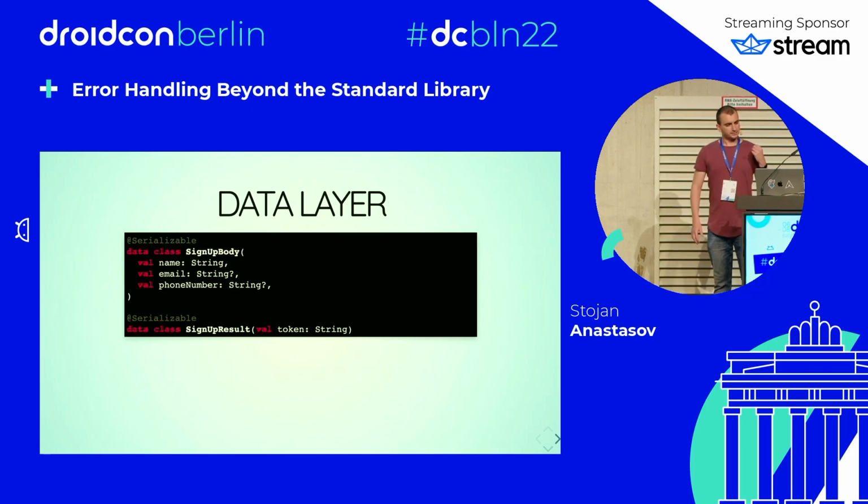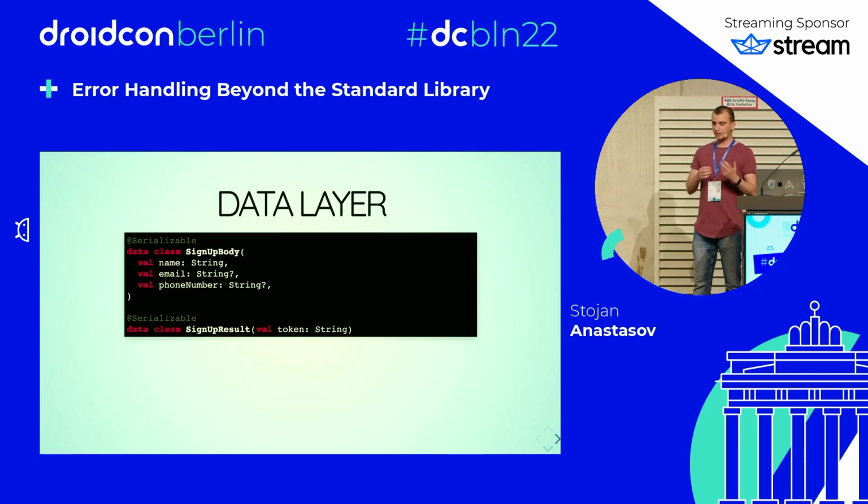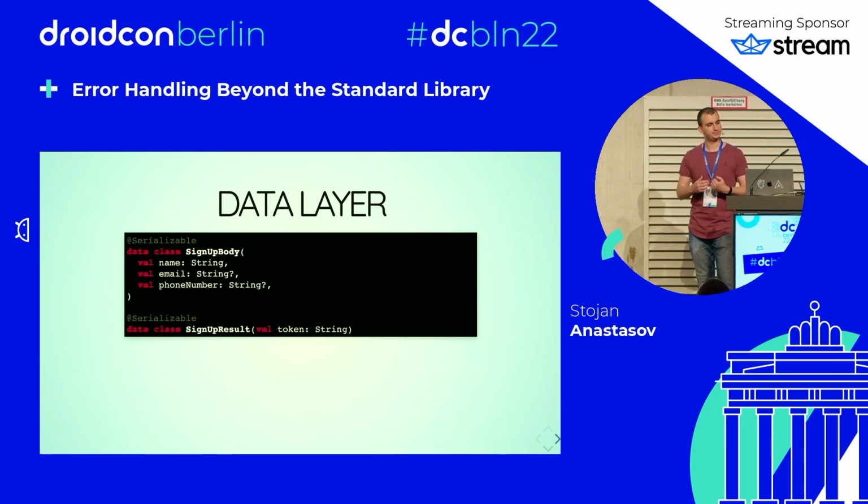OK, let's code the app now on the happy path. We need a sign-up body that will contain the name and either the email or the phone number. Note that name is required, so it's not nullable, and email and phone number are nullable. But one of them is required for this to work. And we have a sign-up result for whatever the response from the backend is.